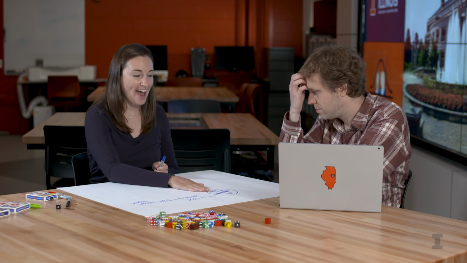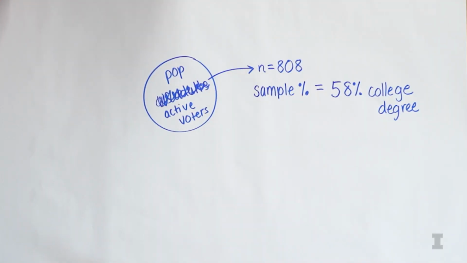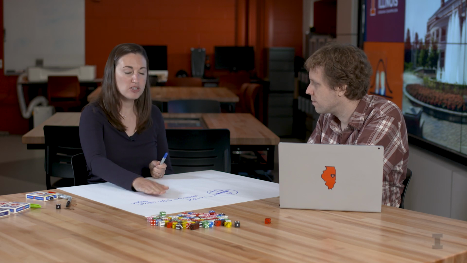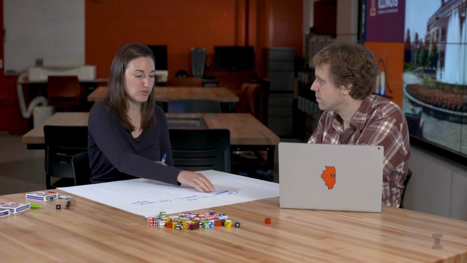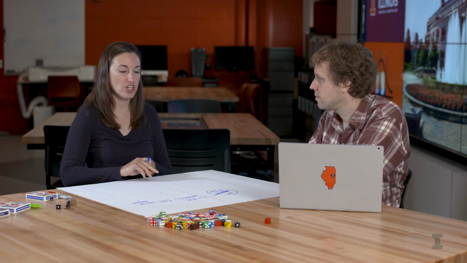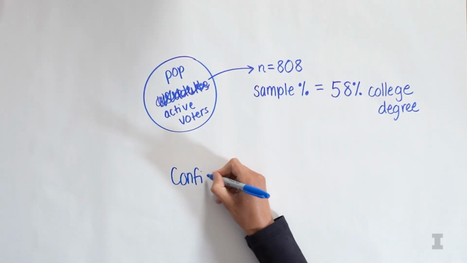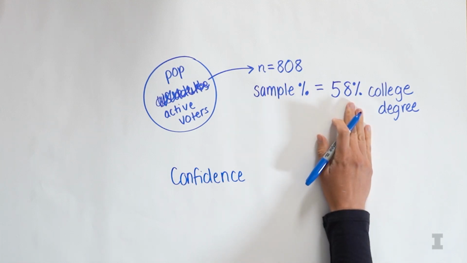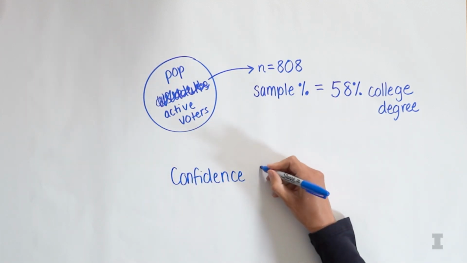But we didn't ask all active voters, right? We only asked 808 of them. So my question for you is, how confident are you that this is correct? Because with sampling, there's always this idea of error. We can't eliminate error unless we ask every single person in our population. So a confidence interval can tell us how confident we are that our percent is close to the true population percent.